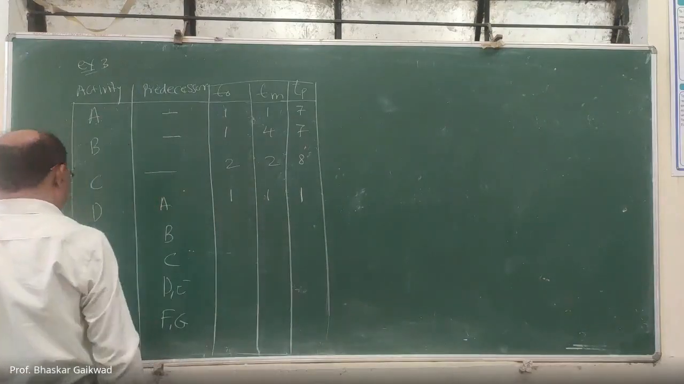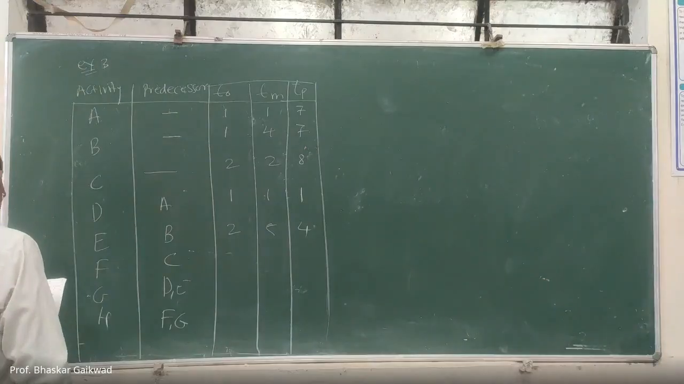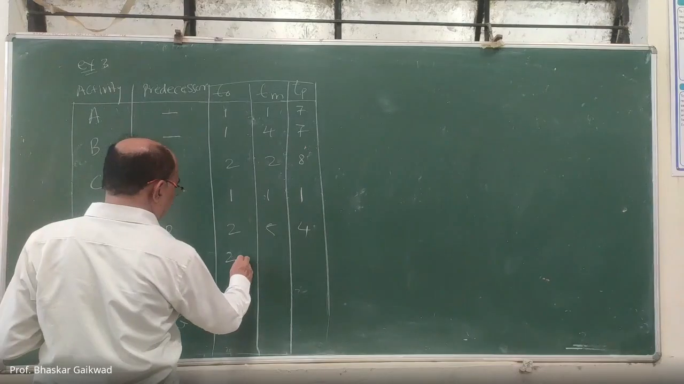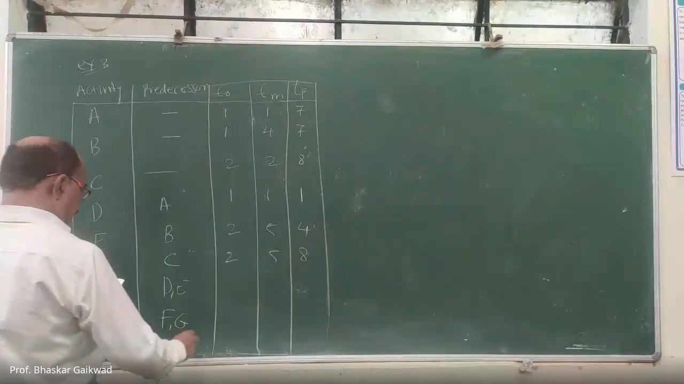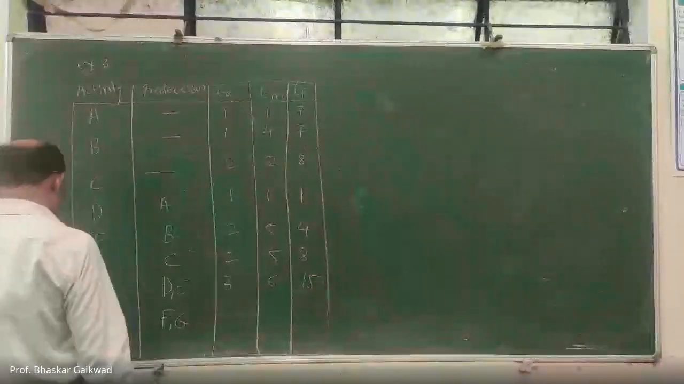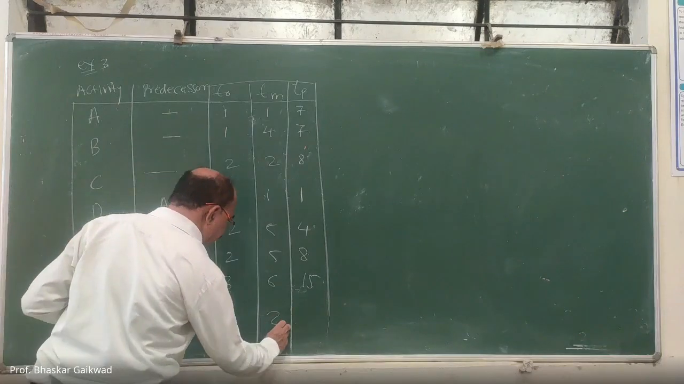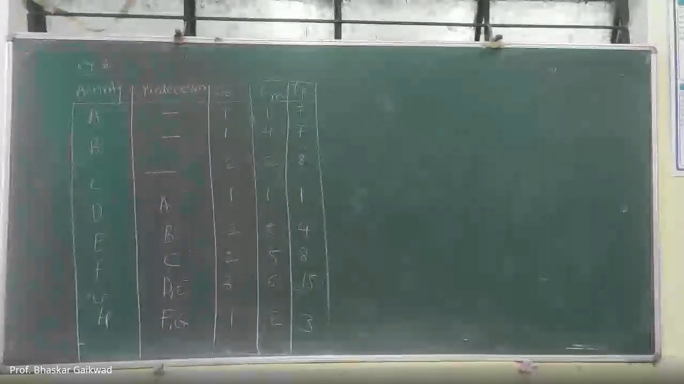E activity 254. Then F activity 258. Then G activity 3650. Then 1, 2, 3 for the last one. So this is the project.